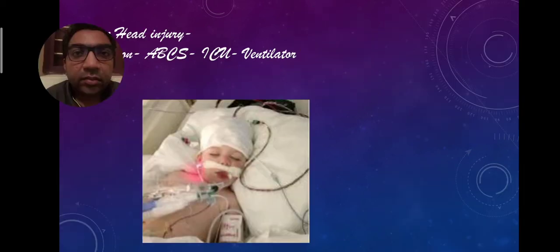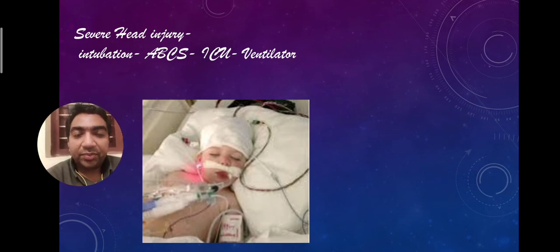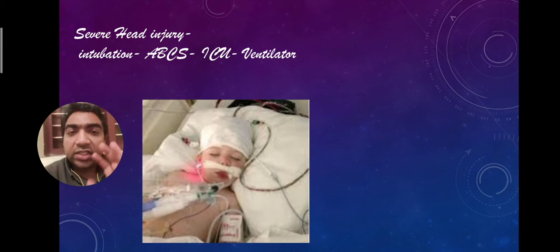Next, now let us discuss the other end of the spectrum, the severe head injury group. These are the patients who come with ongoing seizures, loss of consciousness.